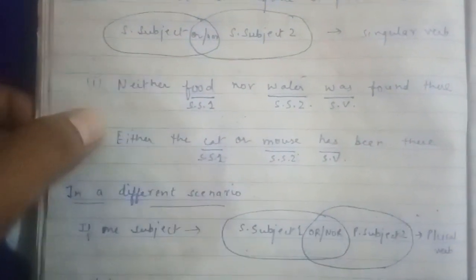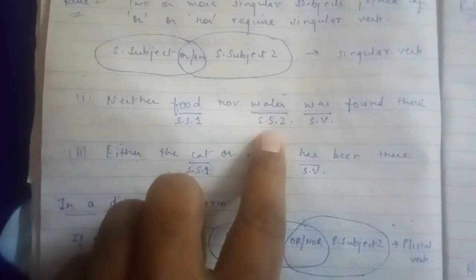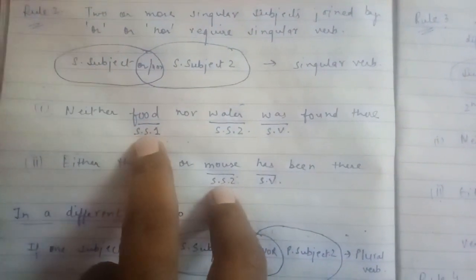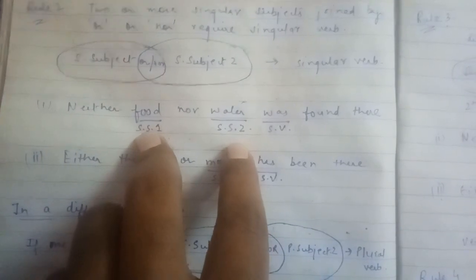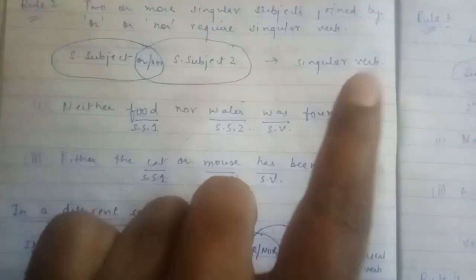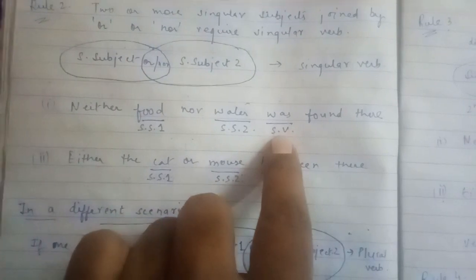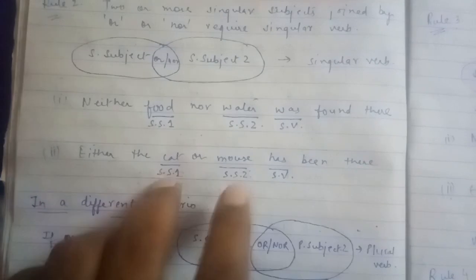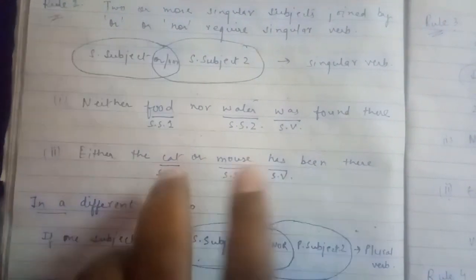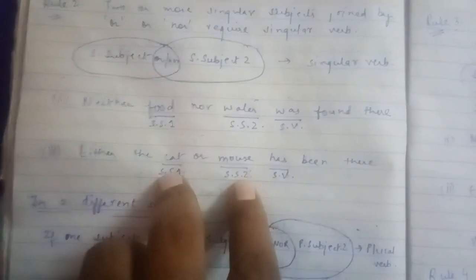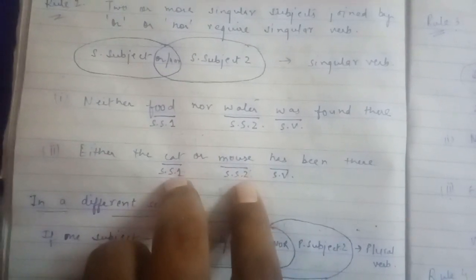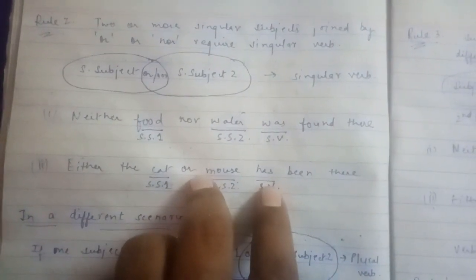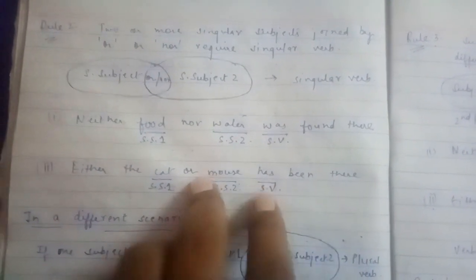Now see with the help of the example. Neither food nor water was found there. See in this sentence, food singular subject 1, water singular subject 2, connected by nor. It requires a singular verb which is was. So here was is your singular verb. Now see the second example. Either the cat or mouse has been there. So see here, cat is your singular subject 1, mouse is your singular subject 2. It is connected by or. So here again we have to use the singular verb which is has.